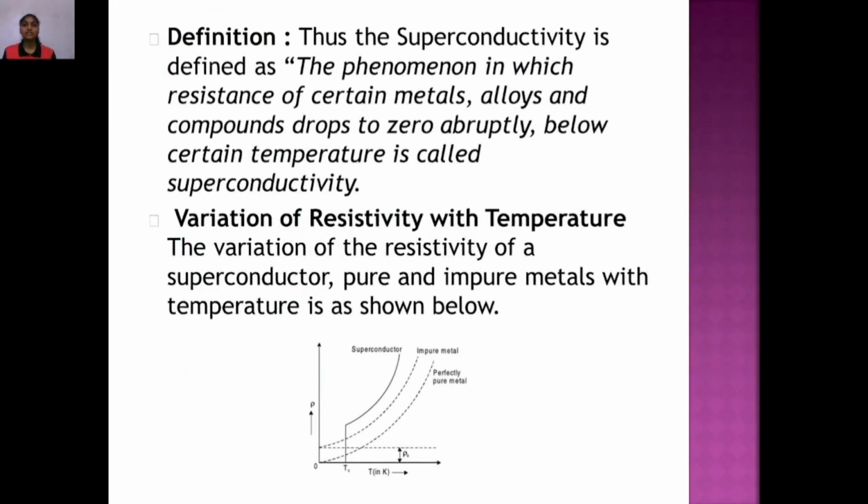Definition. Thus, superconductivity is defined as the phenomenon in which the resistance of certain metals, alloys, and compounds drops to zero abruptly below a certain temperature. Variation of resistivity with temperature. The variation of the resistivity of a superconductor, pure and impure metals, with temperature is shown below.